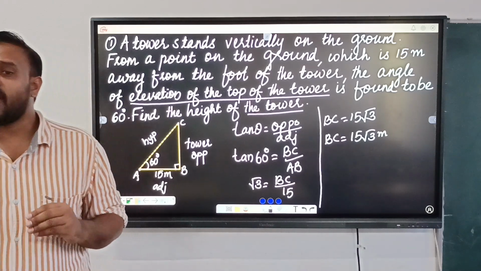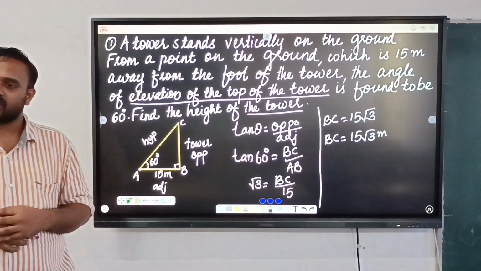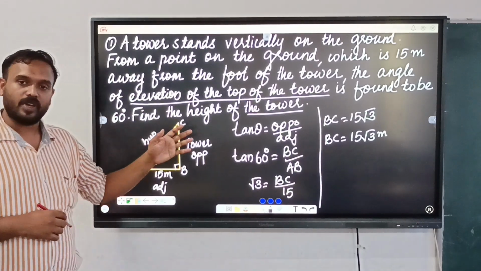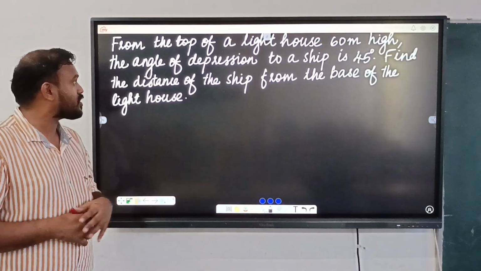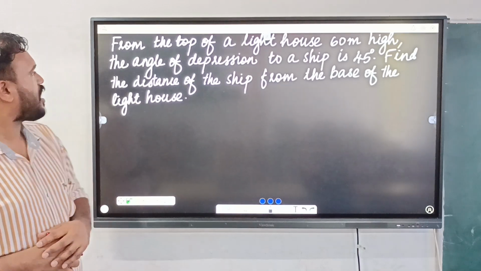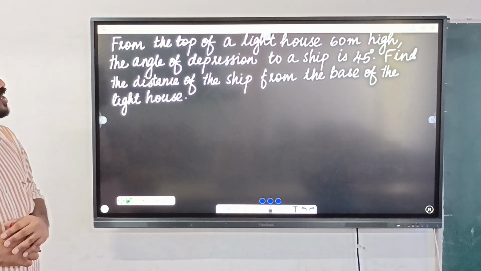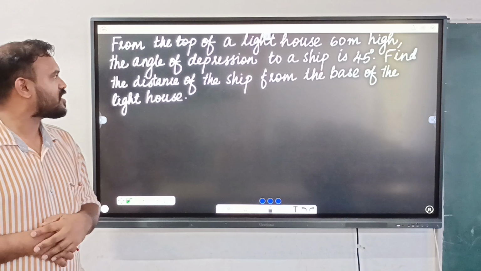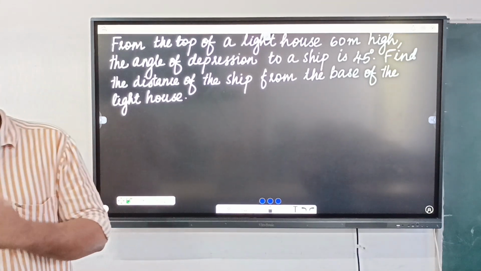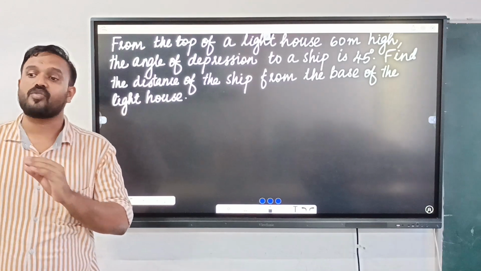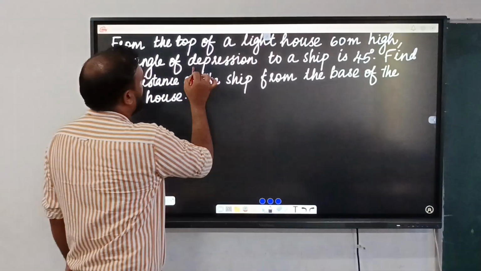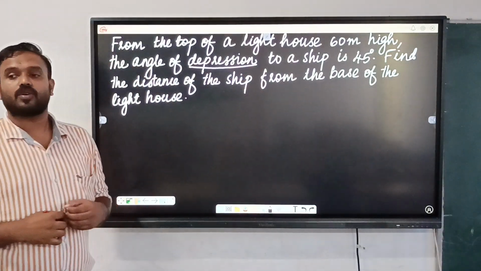Okay. Now, can you solve a question like this? Now, it's your turn. I think it's very clear to you. Now, please try this question. Listen. From the top of a lighthouse, 60 meter high, the angle of depression to a ship is 45 degrees. Find the distance of the ship from the base of the lighthouse. In the previous question, we discussed the concept of angle of elevation. And here we are discussing the concept of angle of depression. So, can you try this one?